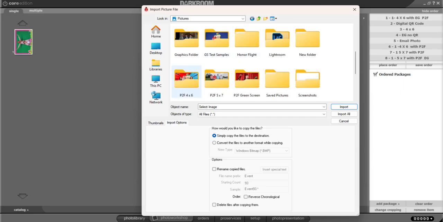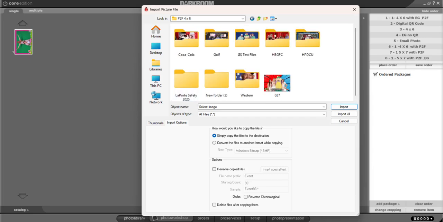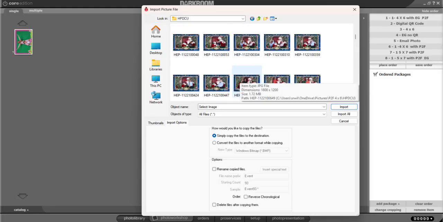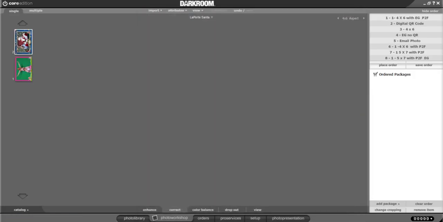Test pictures. Let's see what we have here. May not have any, but try to find one. Here's a whole bunch that we shot this last weekend. And these already have borders on them, but I'll show you that too.